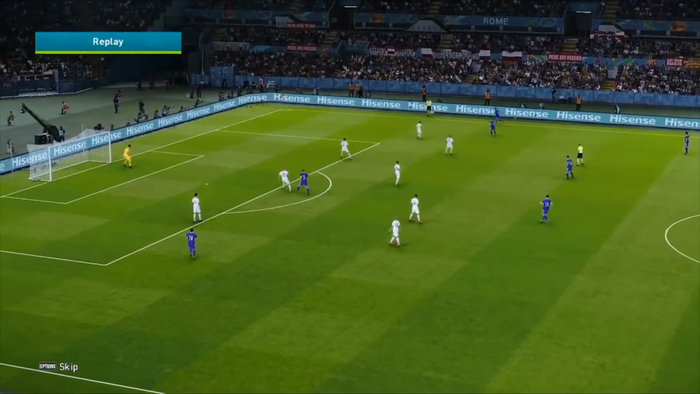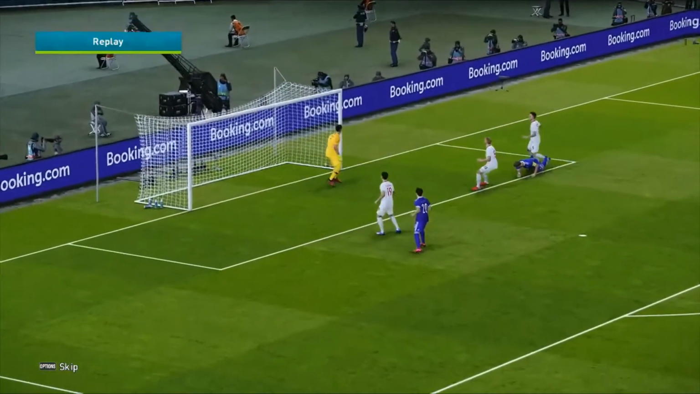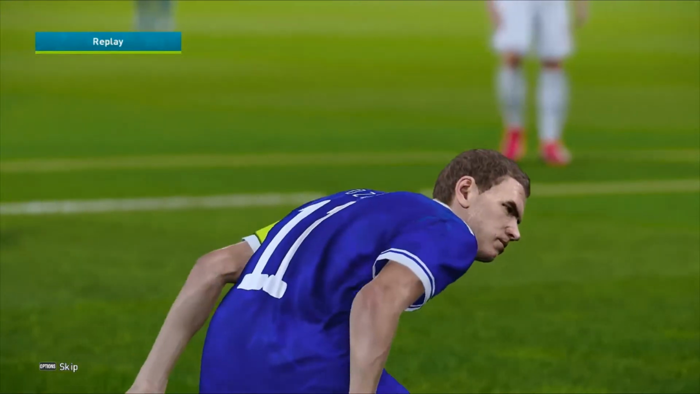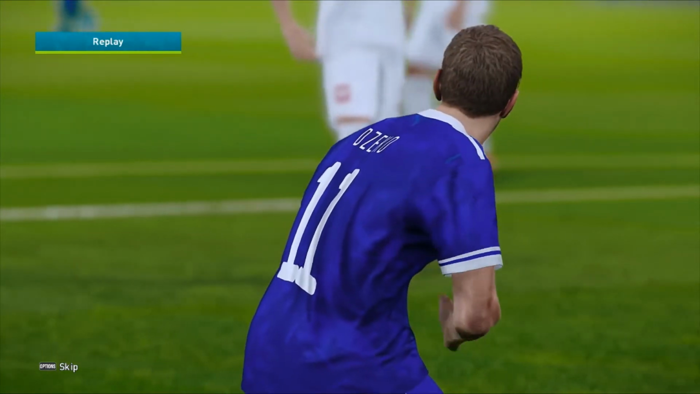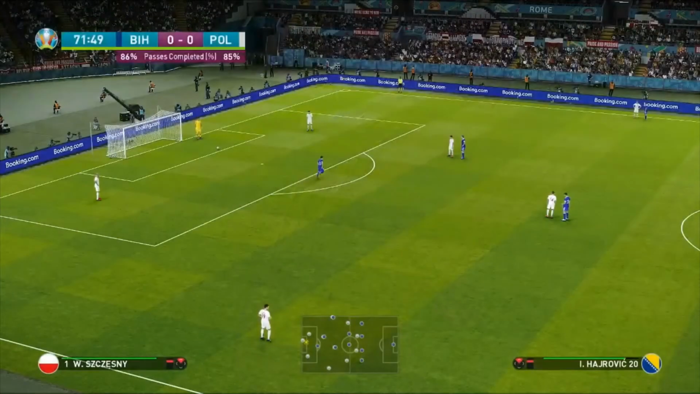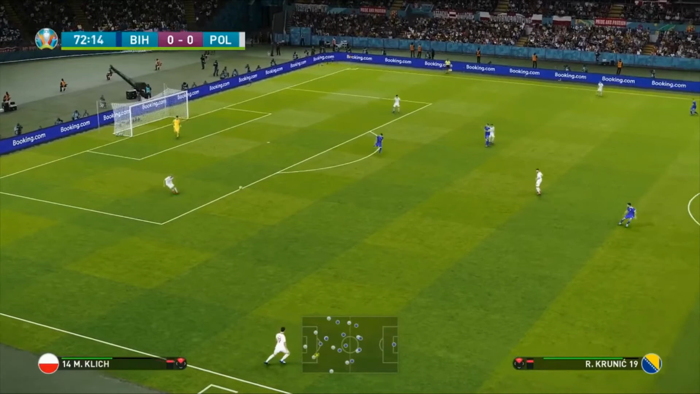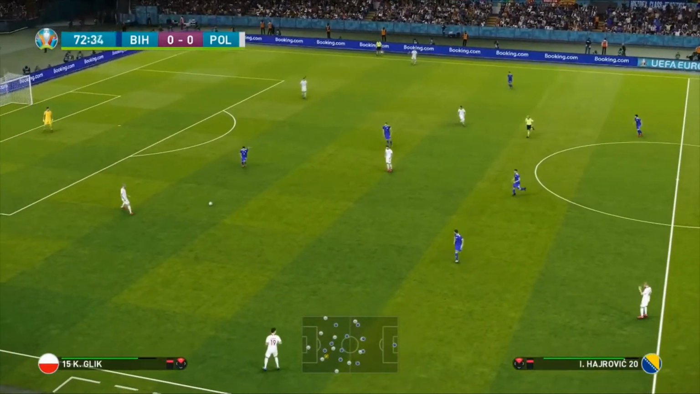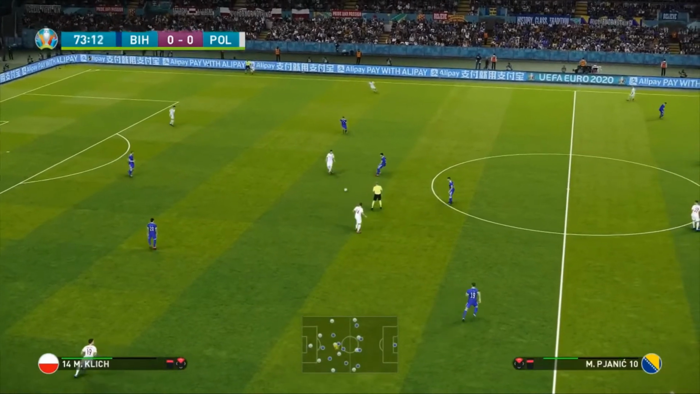It was a lovely run there from Dzeko, but unfortunately, just a little bit too high with the scissor kick. Good opportunity, and would have been a spectacular goal, but we still stay 0-0 in this match with 20 minutes to go. Will any of the managers see their side nick a late goal?